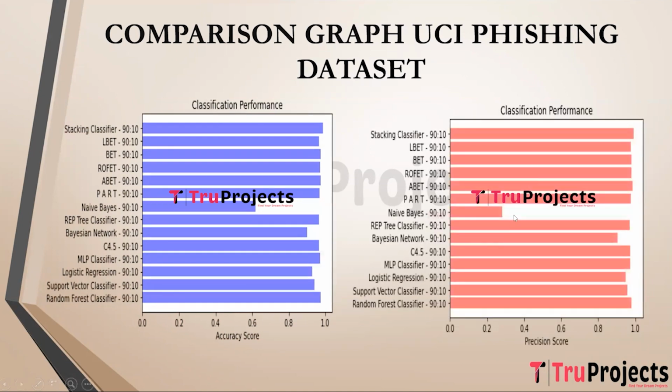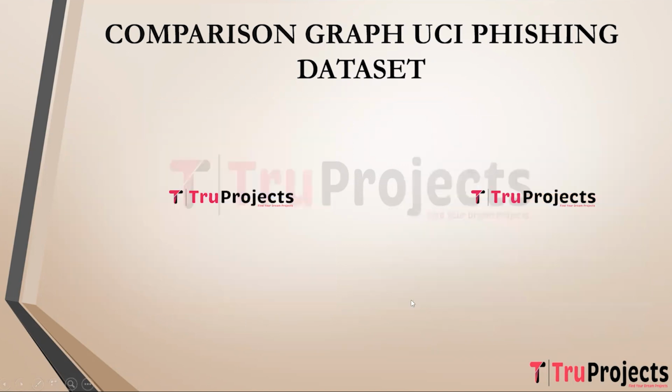This is the precision graph. Precision is the ratio of true positive predictions to the total positive predictions, representing the model's ability to correctly identify relevant instances while minimizing false positives. This graph also contains the x-axis precision score of each algorithm and the y-axis contains all the algorithm names.